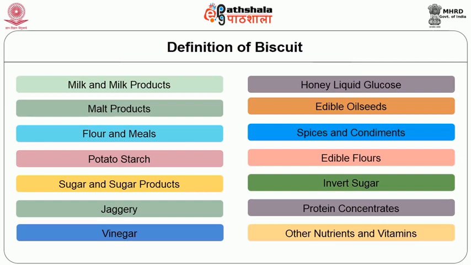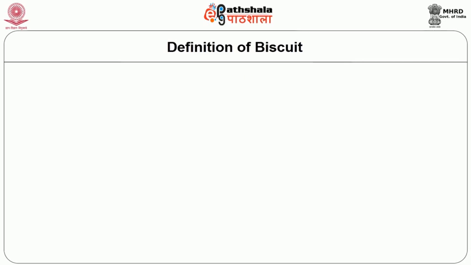So, here are a number of ingredients which may be used for the preparation of biscuits, and it totally depends on the consumer desire and their requirement.